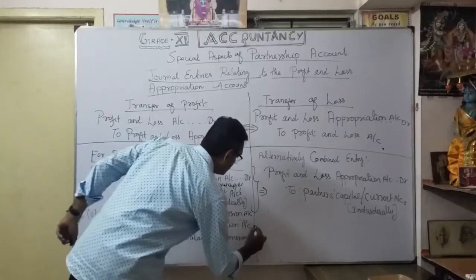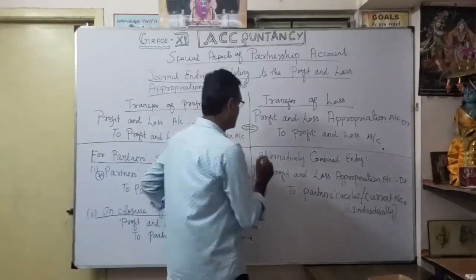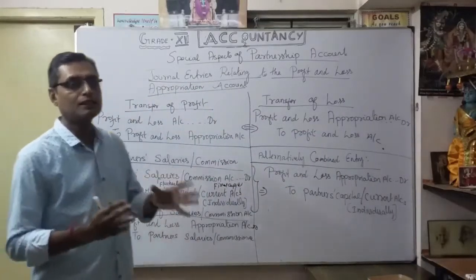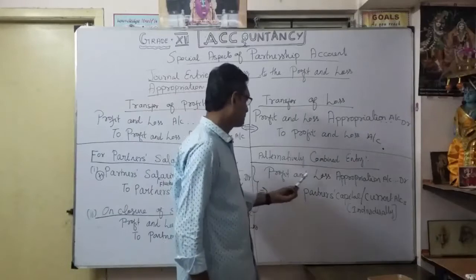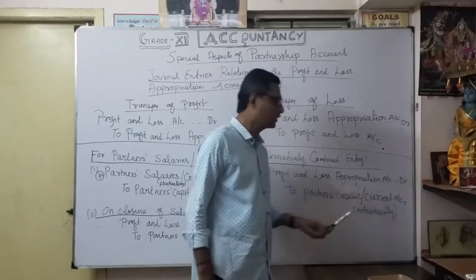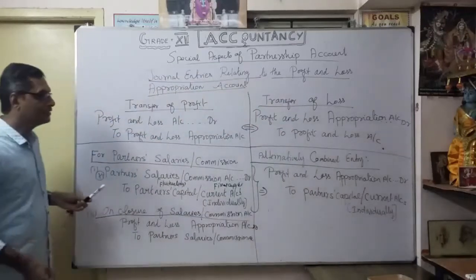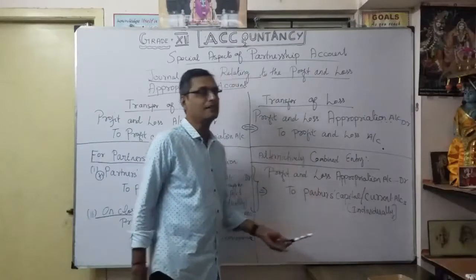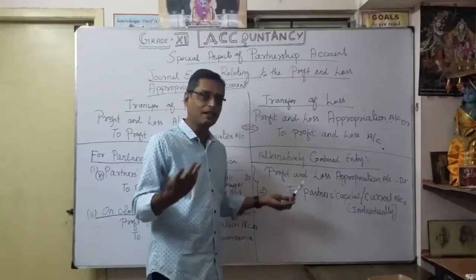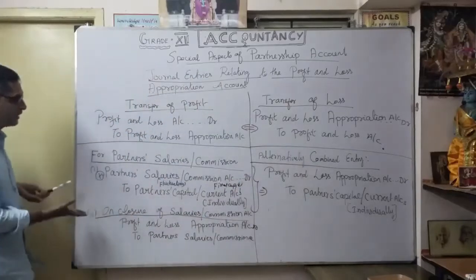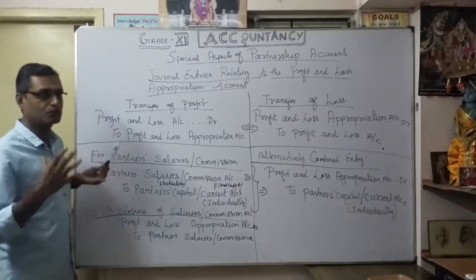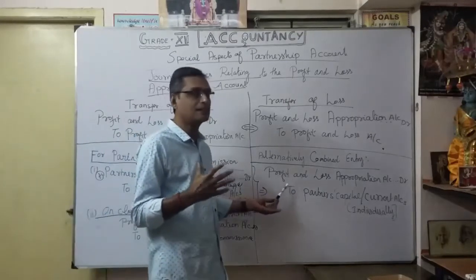You can also write it alternatively as a combined, single entry, showing directly in the profit and loss appropriation account: profit and loss appropriation account debit to partner's capital or current account individually. Understood? Instead of two entries, you can alternatively do a combined entry. If you have understood very clearly, you can show only one entry. Otherwise, you can show two entries. For learning, my suggestion is to show two entries, so there is no confusion. If you are strong in partnership, you can pass the combined entry directly.